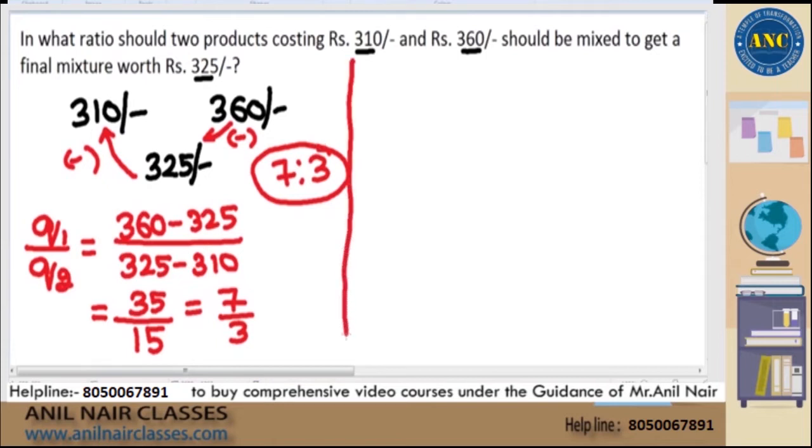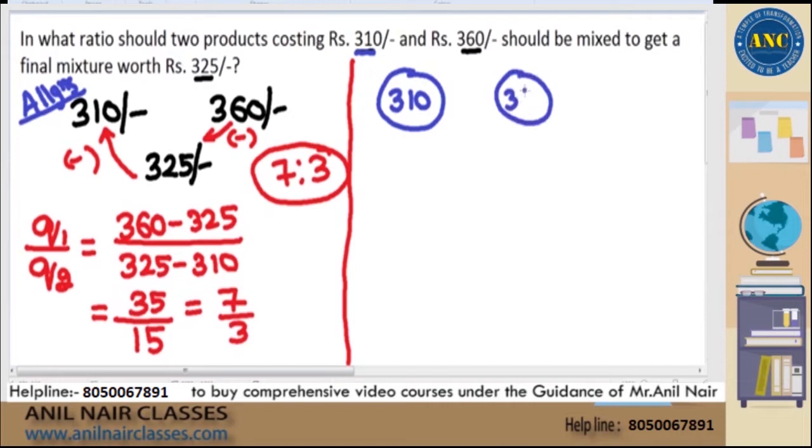Listen to this carefully. Now suppose this we solved by using alligations. Assume that you don't even know the concept of alligations. This question is given. What is given in this question? First product is costing 310 rupees. Second product is costing 360 rupees. Convert this alligation question to a mixture. Now think logically. The correct answer for this question is 7:3.